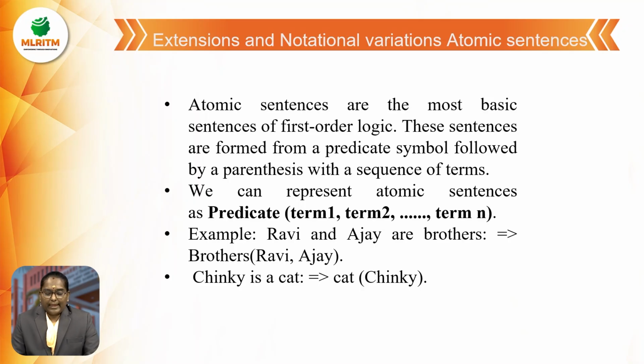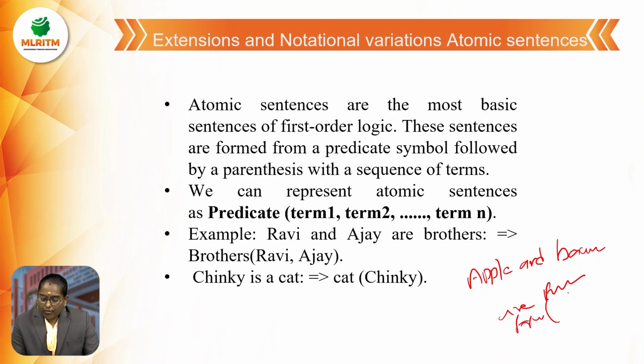Example: Ravi and Ajay are brothers. How can we write it? Brothers of Ravi, Ajay. Or apple and banana are fruits: fruits of apple, banana. We have to represent like that.